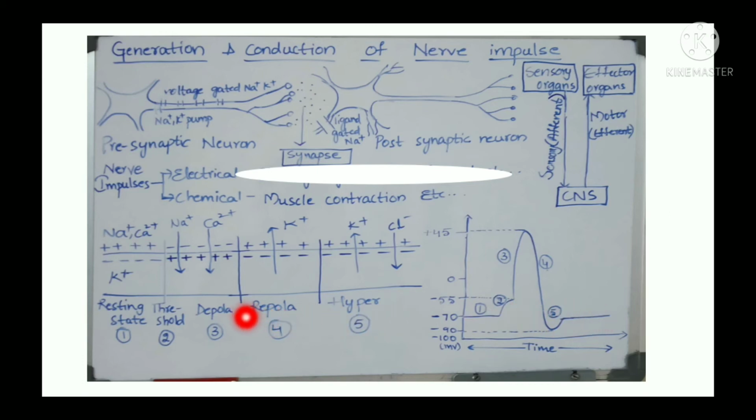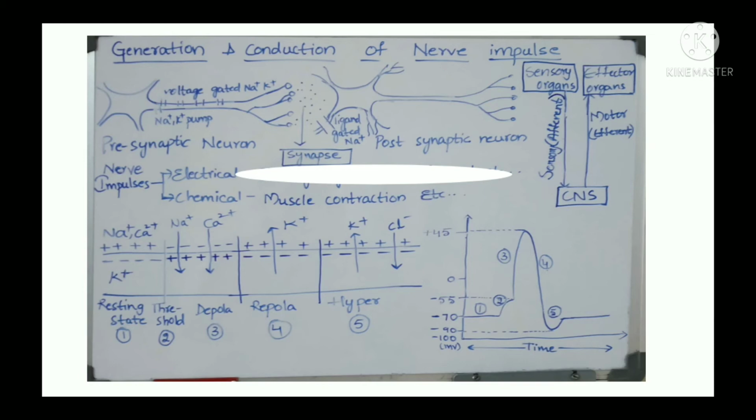So here you remember the potential at resting state is minus 70, at threshold it is minus 55, at depolarization plus 45, then in repolarization it falls down, and the hyperpolarization is minus 90 millivolts.